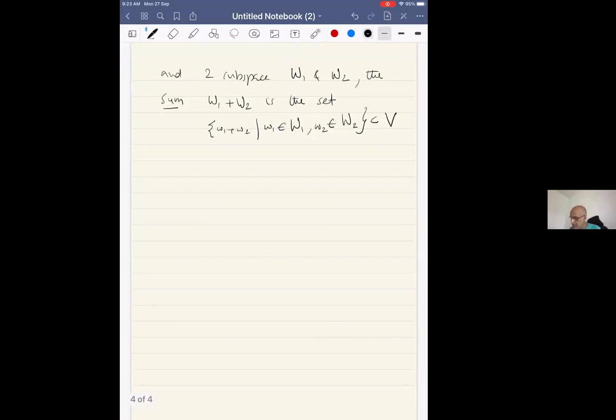So now, a very easy exercise. The sum is in fact a subspace. It's not just a subset, it is a subspace.